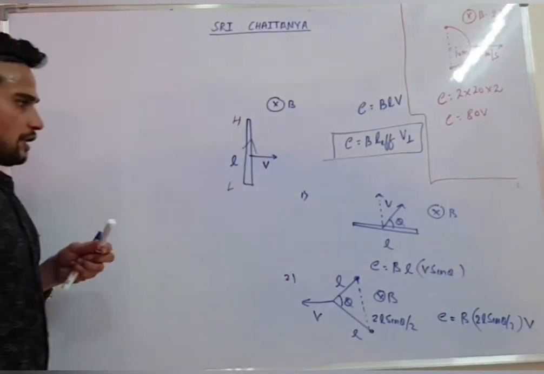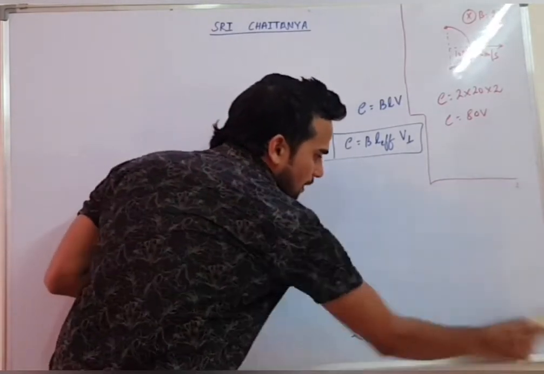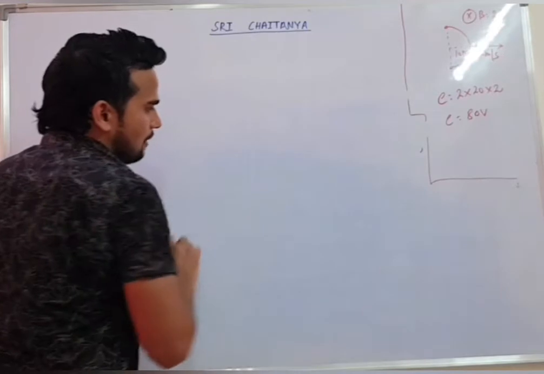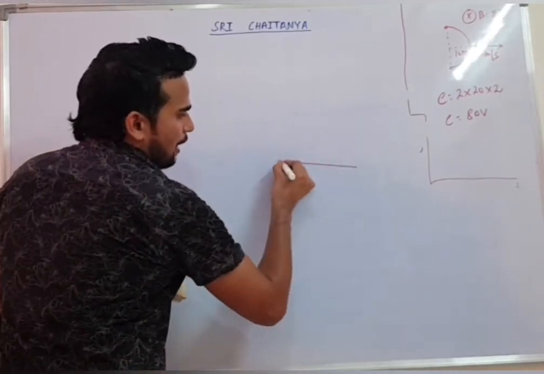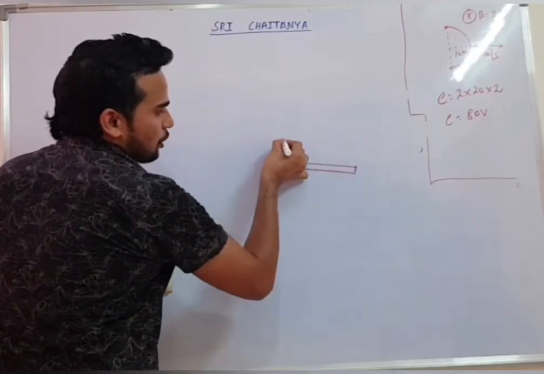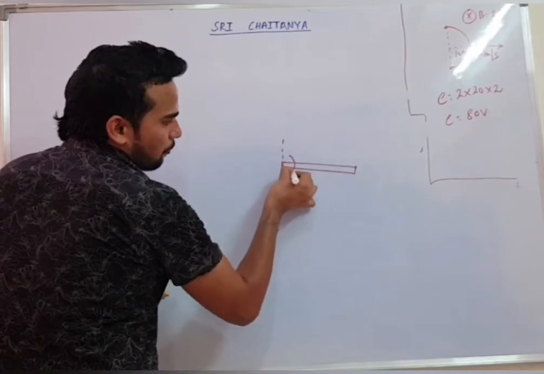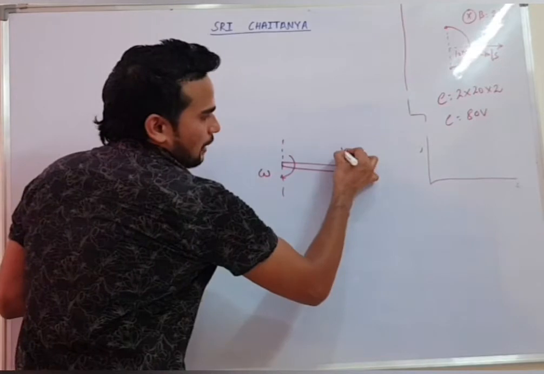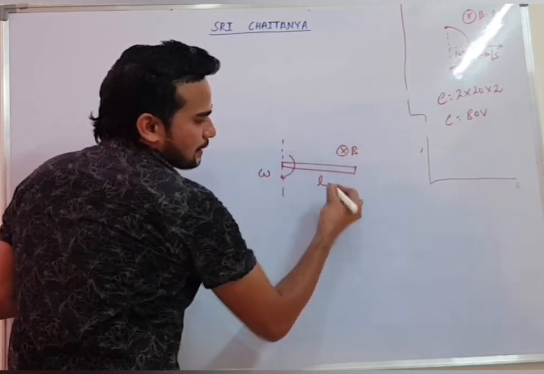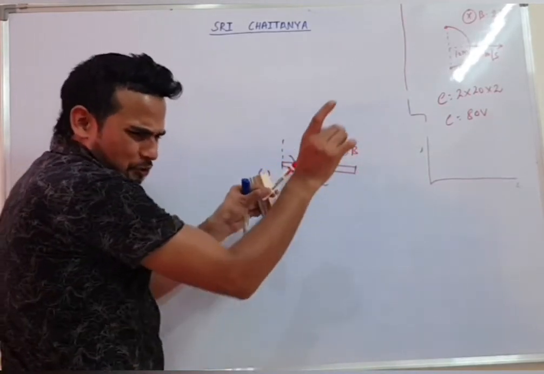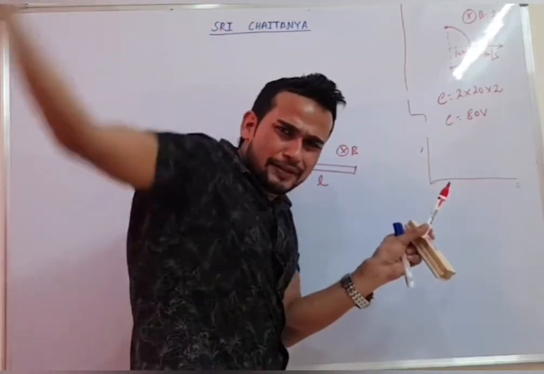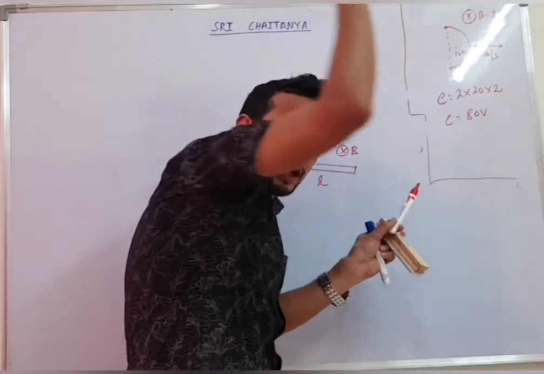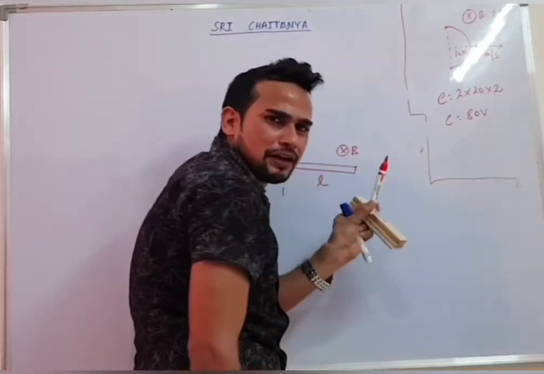Now one more situation is asked, where they will give you a wire and say that the wire is rotated with angular velocity omega. For example, if I am rotating this wire with angular velocity omega, the magnetic field again present inward, length is L. Obviously, when you rotate the wire like this, it will generate a circular area, or you can say it will cut the magnetic field lines.